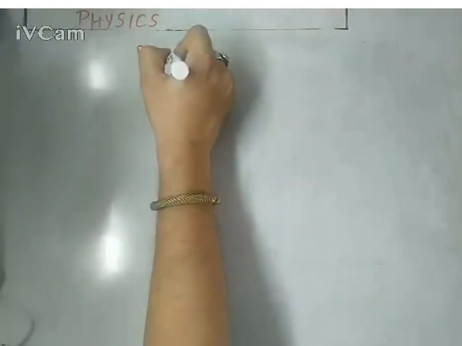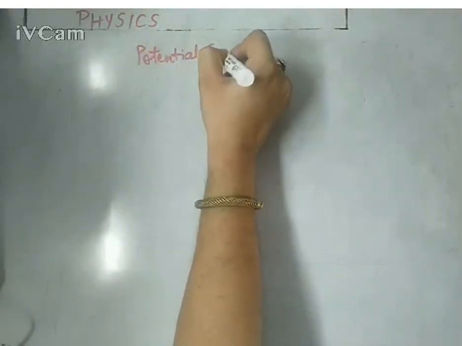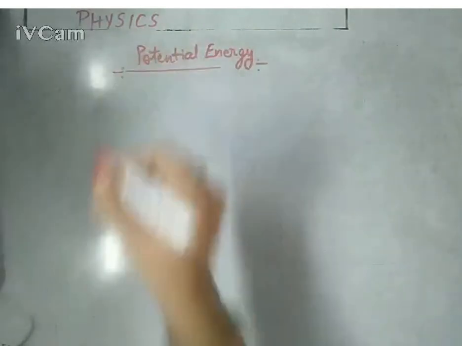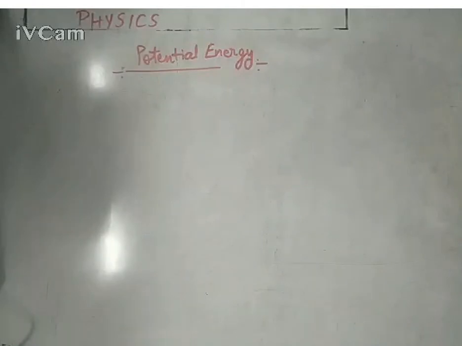So the next topic is potential energy. And please pay attention, not every time is the formula of potential energy mgh. No, not every time it is mgh. The core concept of potential energy is the amount of work which is done to bring a body to a particular position, or to keep a body at a particular position against an opposing force. That amount of work will be stored in the form of potential energy.